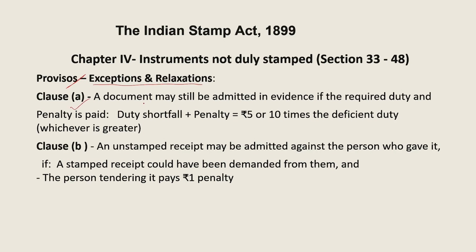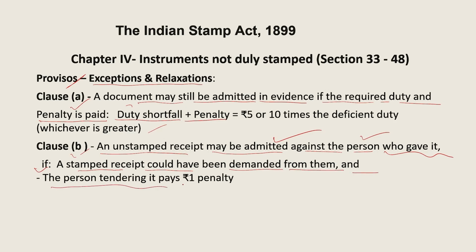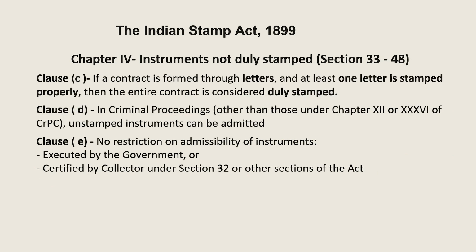Clause A says a document may still be admitted in evidence if the required duty and penalty are paid. So the duty shortfall plus penalty, 5 rupees or 10 times the deficient duty, whichever is greater, needs to be paid. Clause B, an unstamped receipt may be admitted against the person who gave it if a stamped receipt could have been demanded from them and the person tendering it pays 1 rupee penalty. So this is a very nominal amount. The penalty is only 1 rupee.